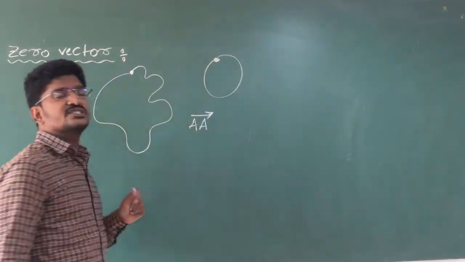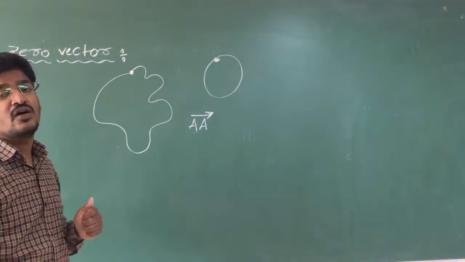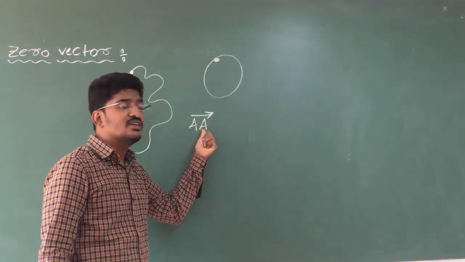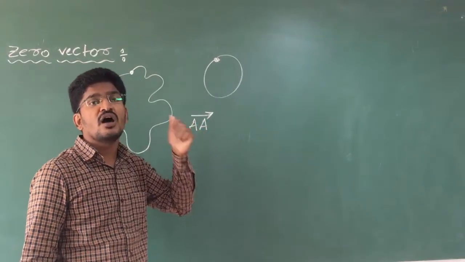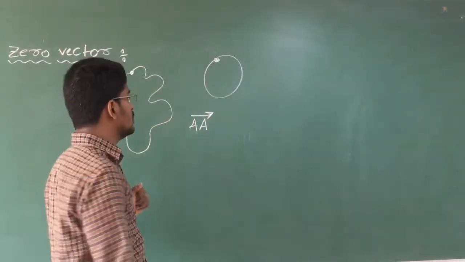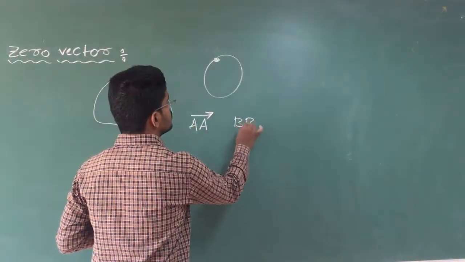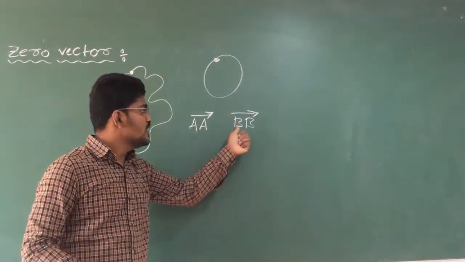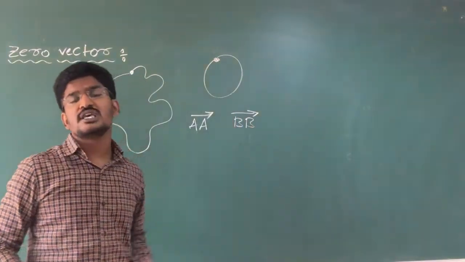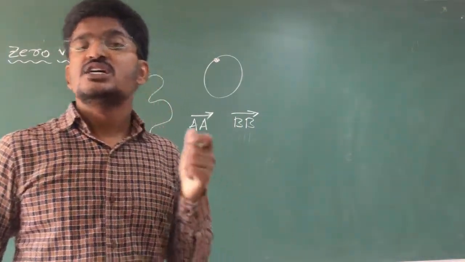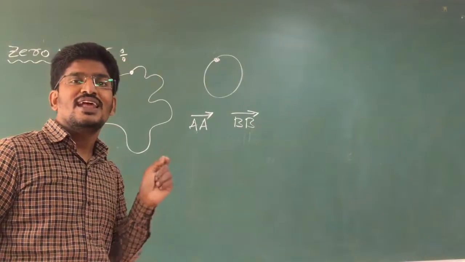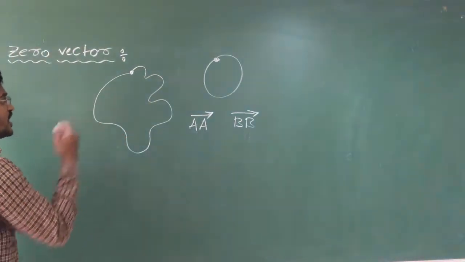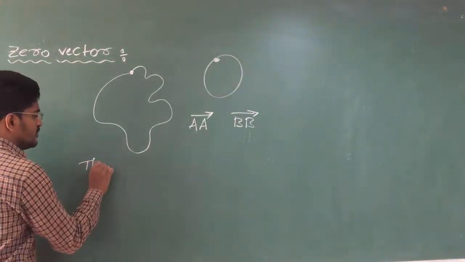If I write like this, it is a zero vector or null vector, because the initial point and the final point are the same. Are you getting my point?